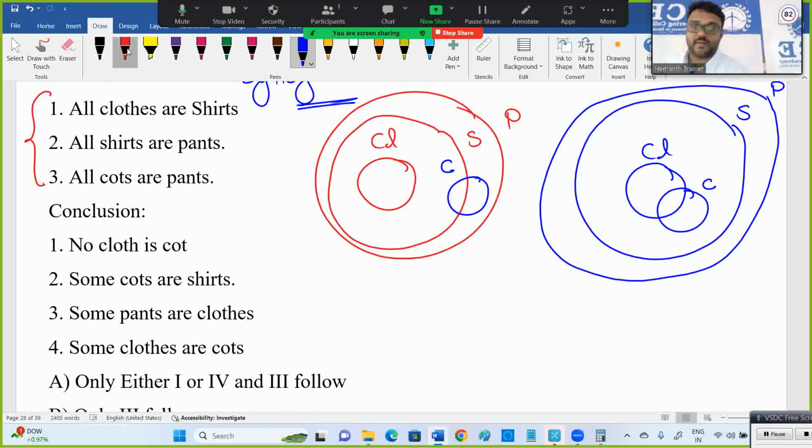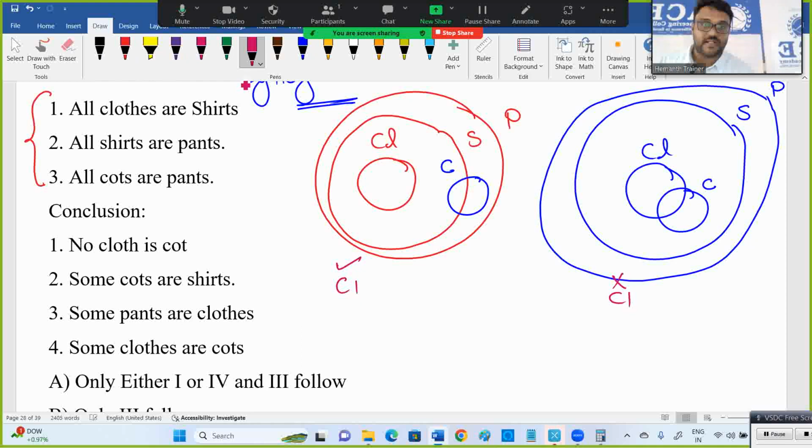Now, if you observe these diagrams carefully. First conclusion: no cloth is coat. Cloth and coat are not connected in the first one, so correct. Here, in the second, cloth and coat are connected. First one wrong. Now, observe the second one.